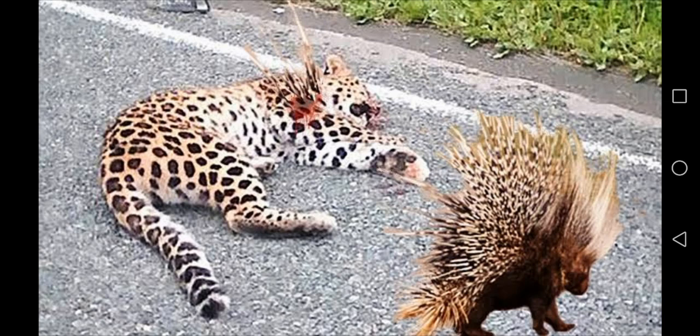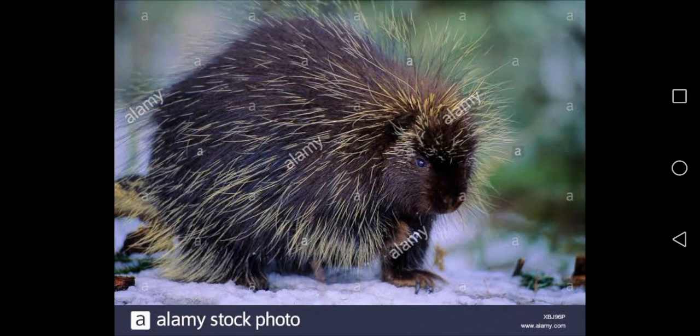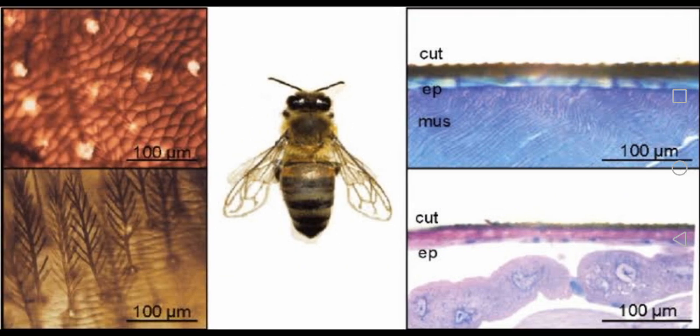Can you imagine this porcupine? Okay, so this porcupine has sharp needle-like spines. These sharp needle-like spines are called quills, and it protects its body against enemies. See, again this is a picture of a porcupine, and one more picture of a porcupine. Can you see the spines? The spines are called quills, and it protects the body against enemies or predators.